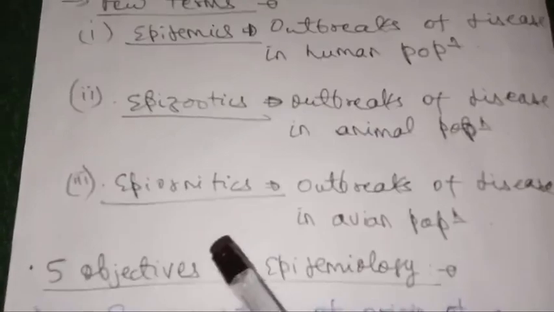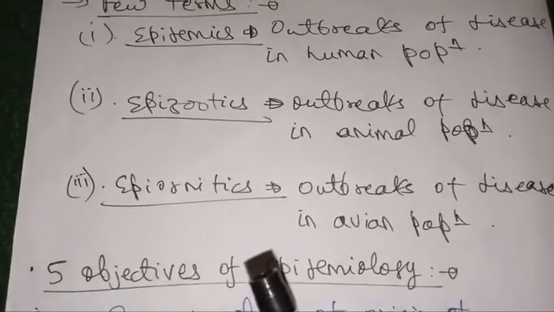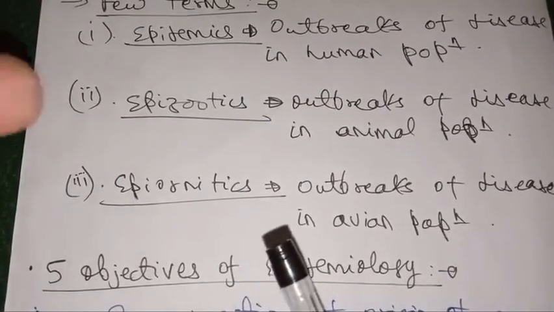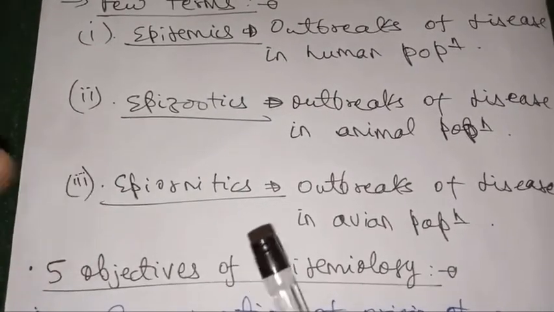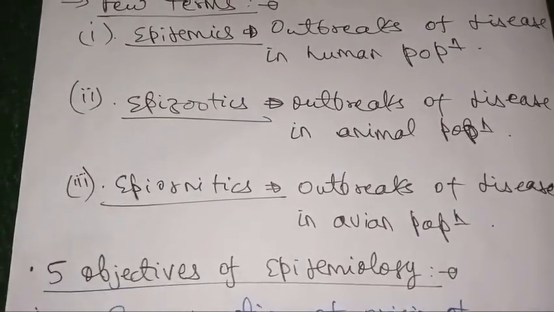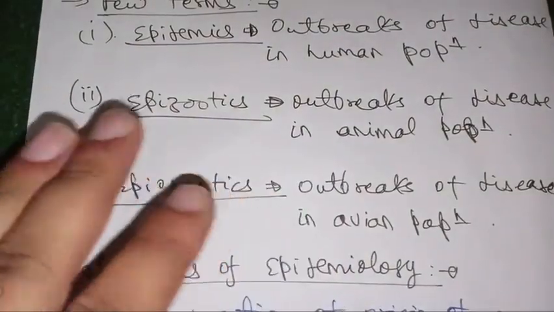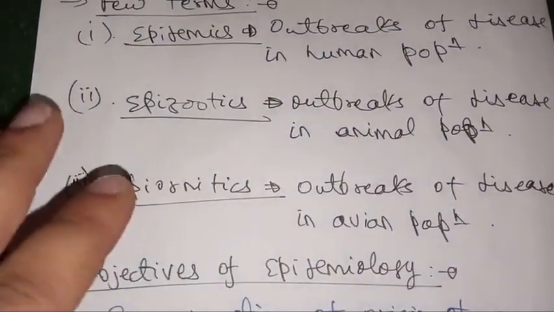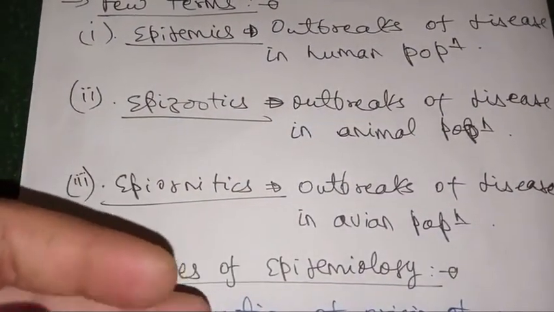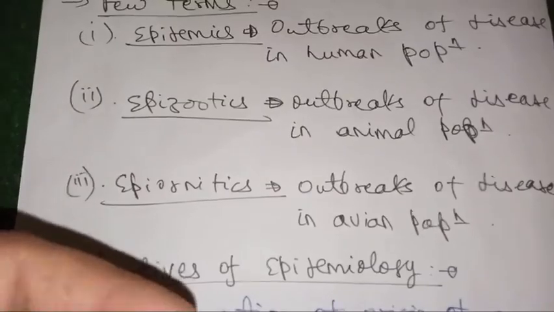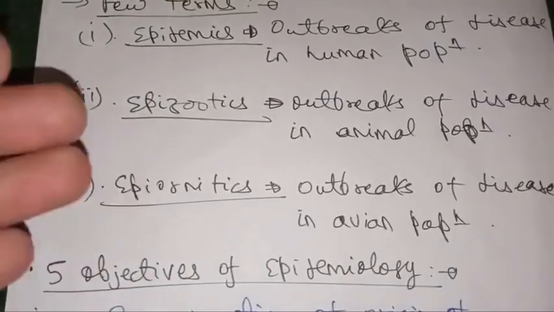There is one more term that is called endemic. Endemic is any disease that is present in a particular area at a constant rate, which is always prevalent in an area at a constant rate in spite of the strict preventive measures which have been taken by the authority of that place.